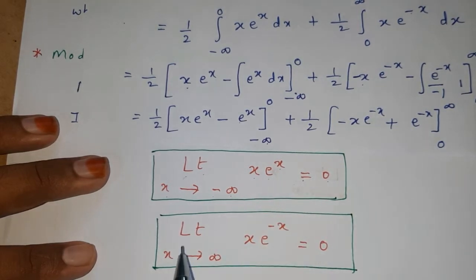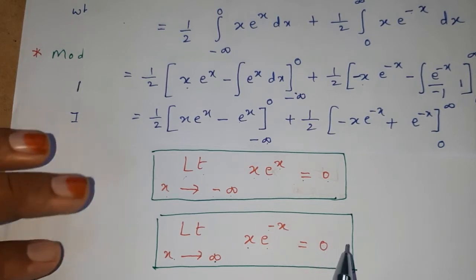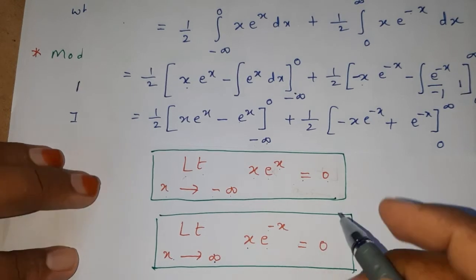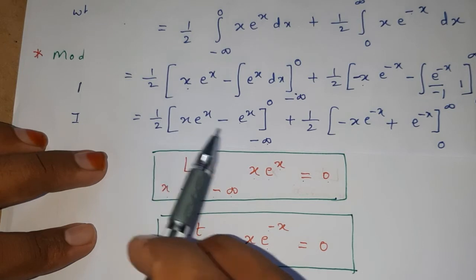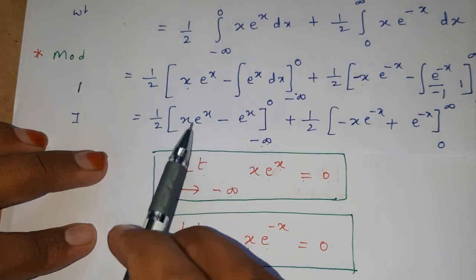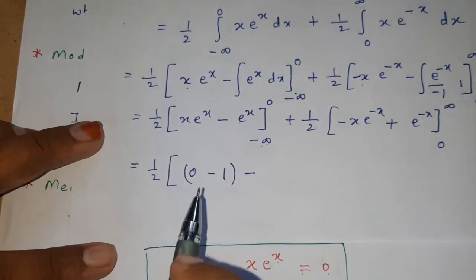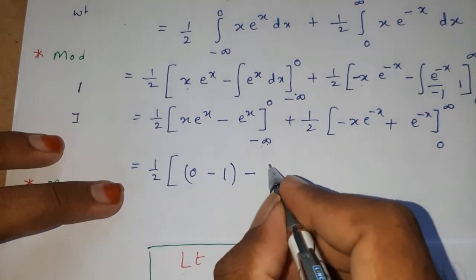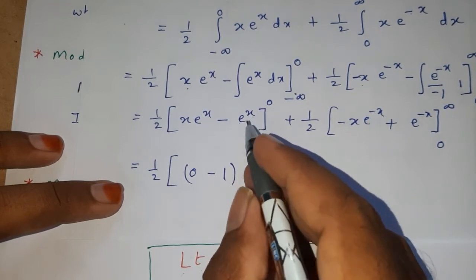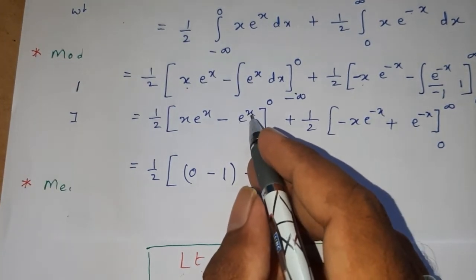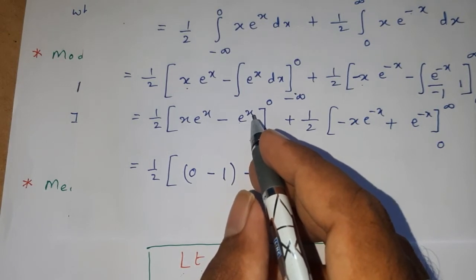Similarly, limit x tends to infinity, x into e power of minus x is equal to 0. Therefore, as x approaches minus infinity, x into e power of x will become 0, minus e power of minus infinity, 1 by e power of infinity, 1 by infinity, that is 0.